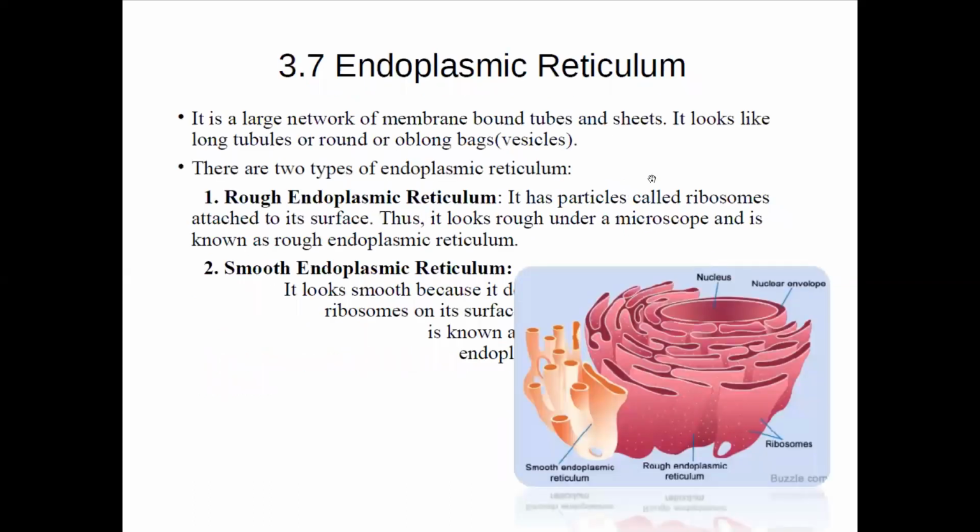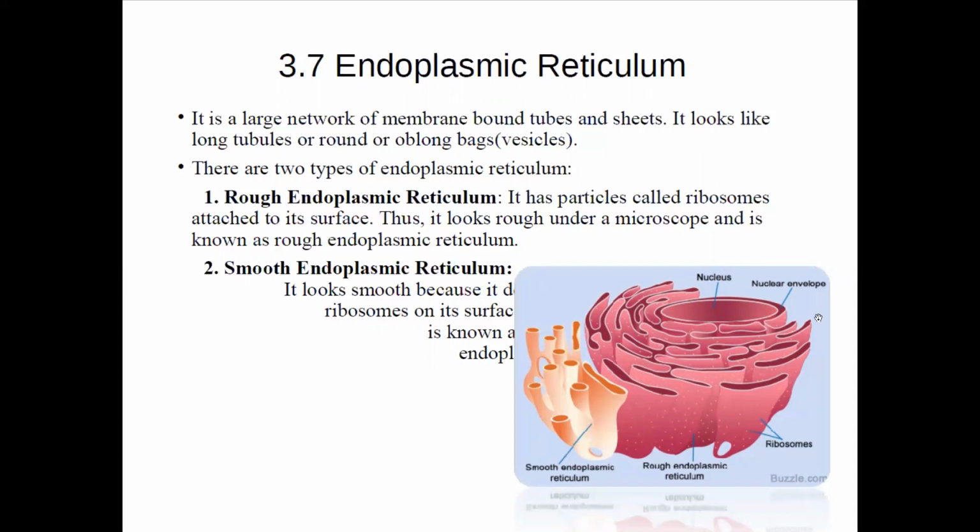Now coming to an important organelle, that is the endoplasmic reticulum. It is a large network of membrane bound tubes and sheets. It looks like long tubules or round or oblong vesicles. You can see the structure, it is a bit complex. The purple part surrounds the nucleus, and the purple portion is known as the rough endoplasmic reticulum, and the light pink part is the smooth endoplasmic reticulum.